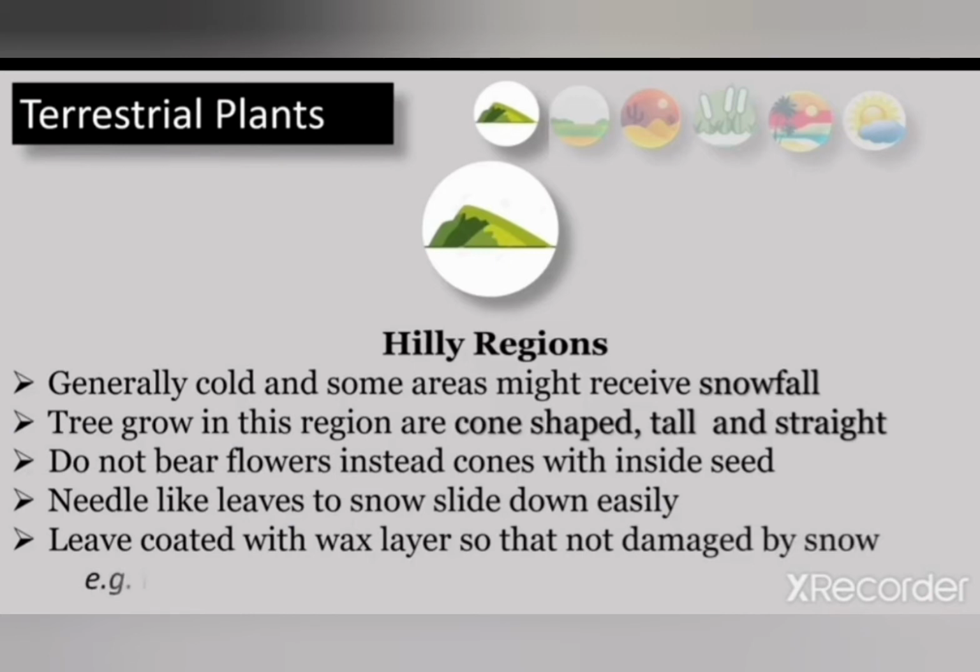Okay, the plants growing in the hilly regions do not bear flowers, and instead of that they have cones with seeds. And the leaves are just like needles, so that they can easily shed the snow. Okay student, the plants that grow in hilly regions are also known as conifers. Why are they known as conifers? Because they are cone shaped. They are conical in shape, or we can say cone shaped.